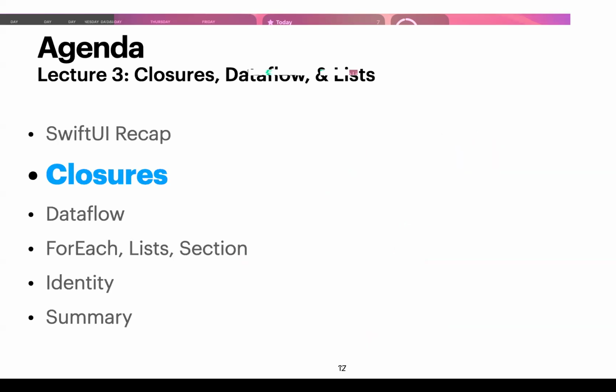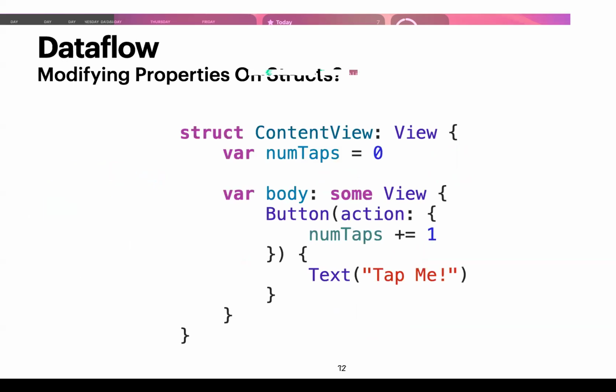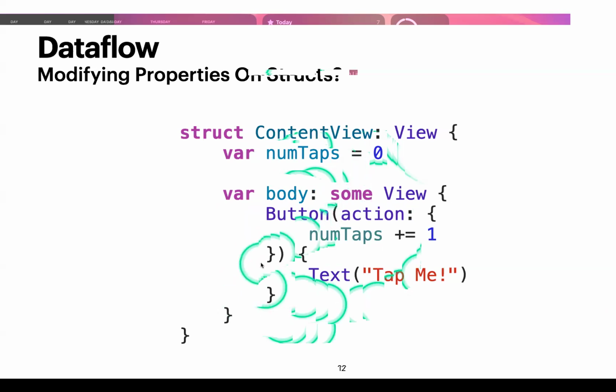Okay, cool. All right. So next, let's talk about how we could pass data within our views, or how we can populate them. So I have this view right here, and this view has a property called numTaps, and it's initialized to 0. Again, within this body right here, this is what this view displays, and it displays a simple button. And what does the button have? It has an action, and if you know, this is actually a closure. This is a closure right here. And when we tap on this button, we'll increment numTaps by 1.